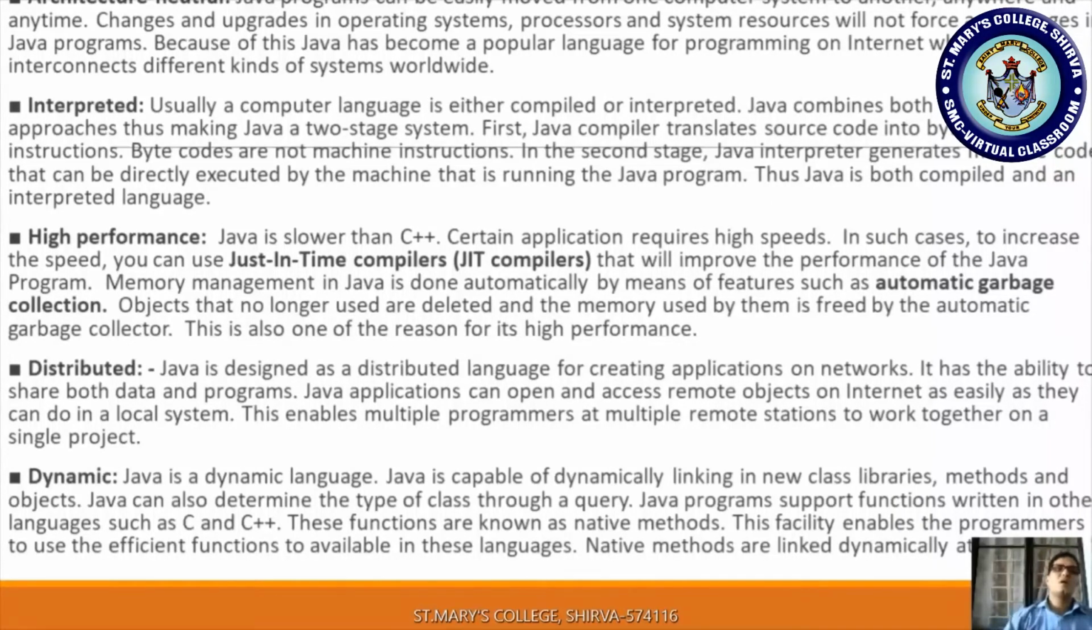Next one is architectural neutral. A Java program can be easily moved from one computer system to another anywhere and anytime. As we know, what is portable? It is just like architectural neutral. Changes and upgrades in operating system, processor and system resources will not force any changes in the Java program.